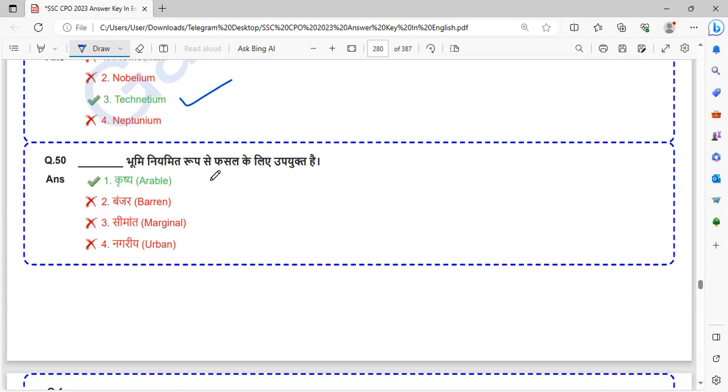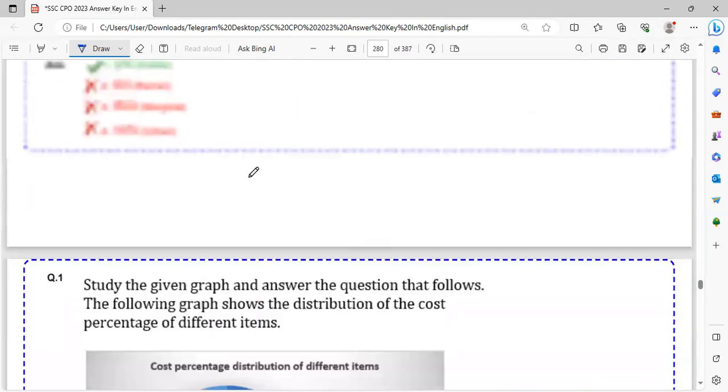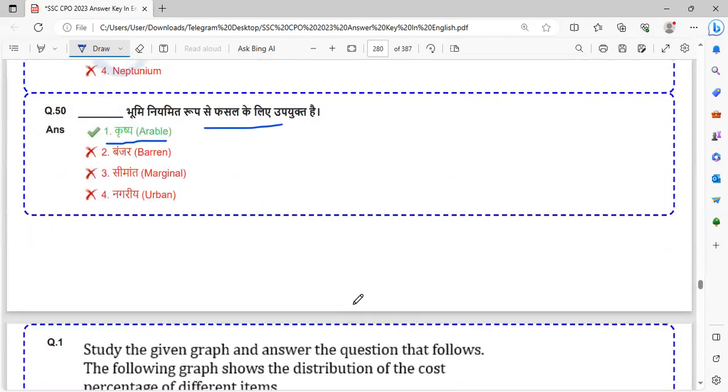Dash land is regularly suitable for crops, that is arable land. Arable, okay. Barren is not, marginal is not, urban is not suggested for agriculture. So arable land is suggested for growing agriculture. So these are the 50 questions of the 5th October first shift.